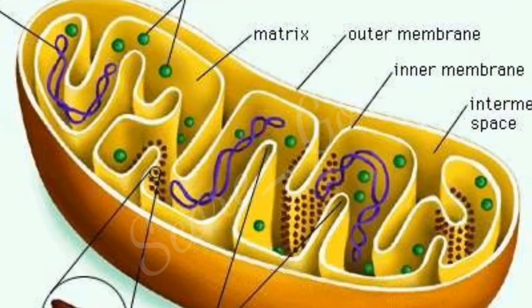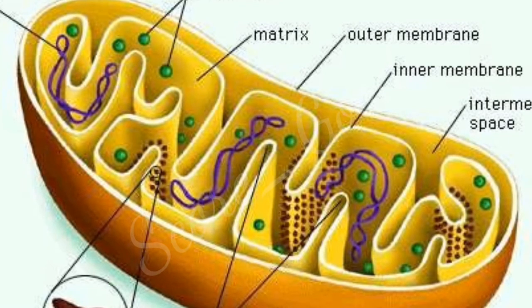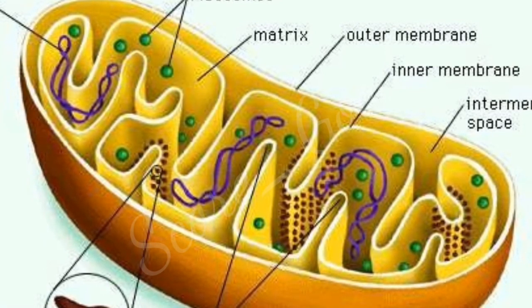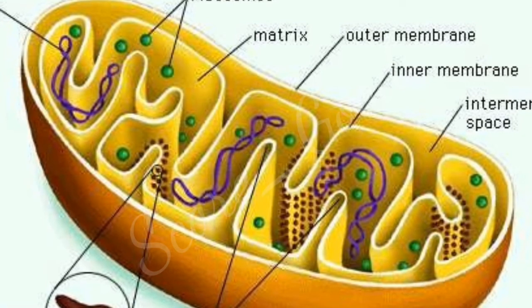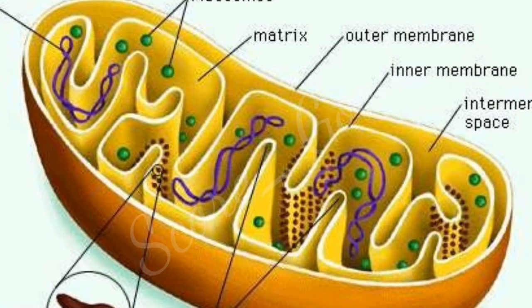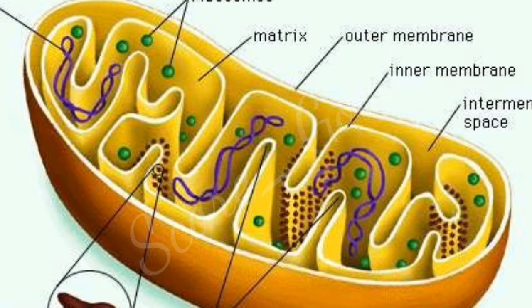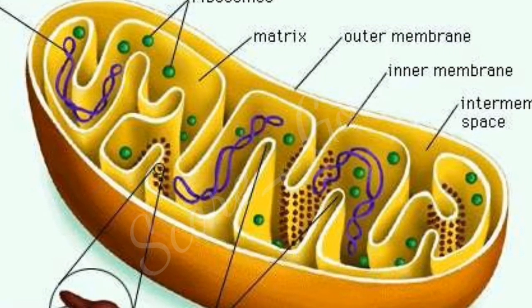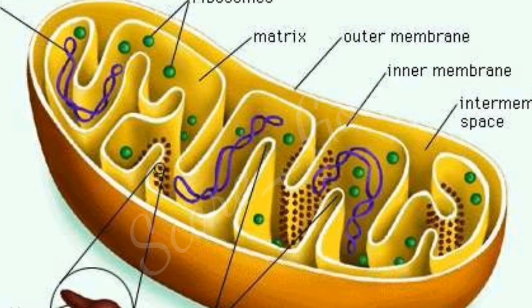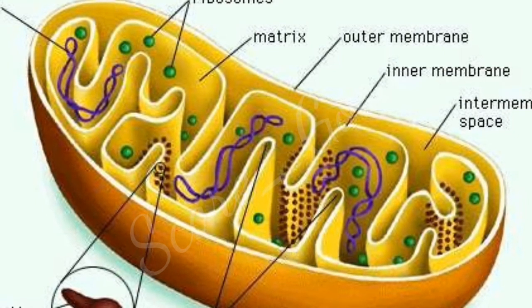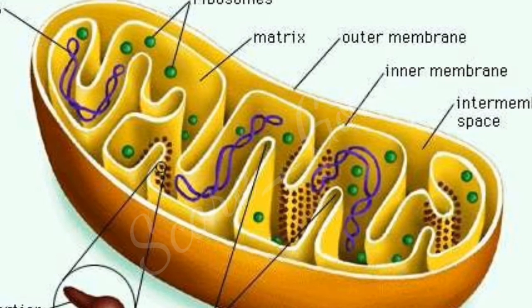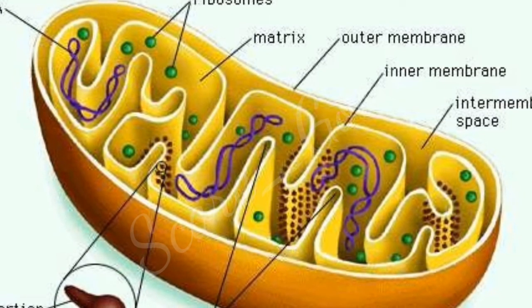Next is mitochondria. It was first observed by Kolliker in 1880. Altmann named it bioplast. Later Benda named it mitochondria. It is a double layer membrane present in the cytoplasm. The number of mitochondria depends on the type of muscle the person has. For example, red muscle fiber has more mitochondria.